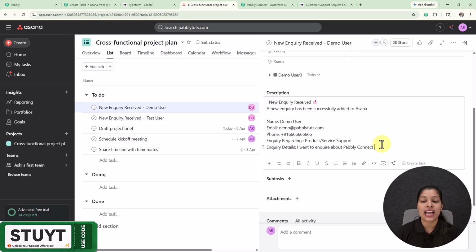And these fields are dynamic, meaning these are going to be replaced with every new response, and you don't have to manually check for the inquiries or manually create the task, because Pabbly Connect is there for you.